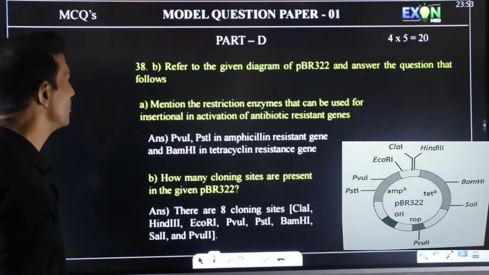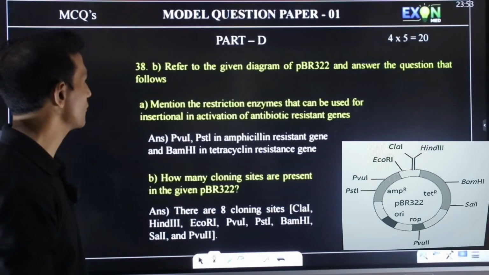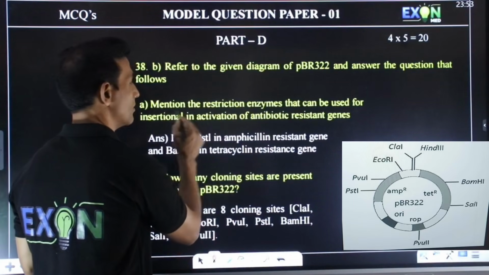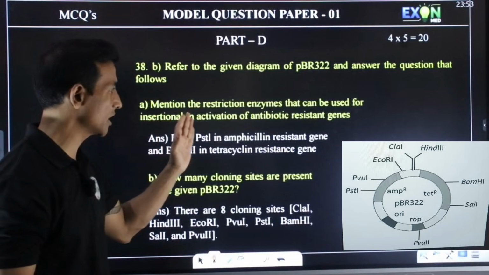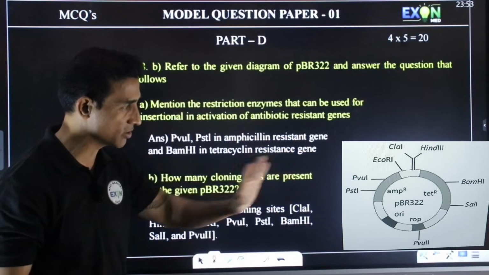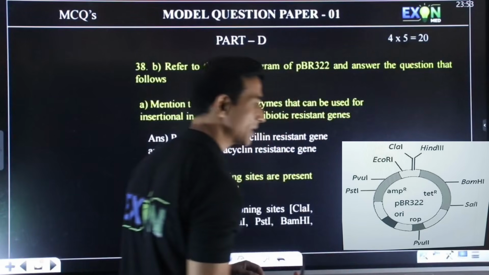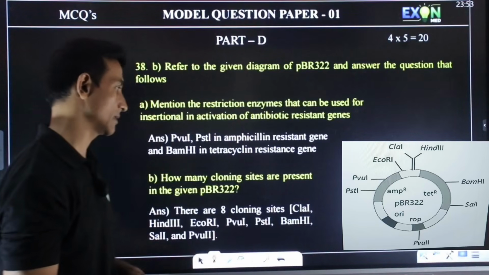So the next, B: refer to the given diagram of pBR322 and answer the following questions. They have given the diagram. Mention the restriction enzymes that can be used for insertional inactivation of antibiotic resistance genes. So we have two antibiotic resistance genes: one is ampicillin resistance, the other is tetracycline resistance.